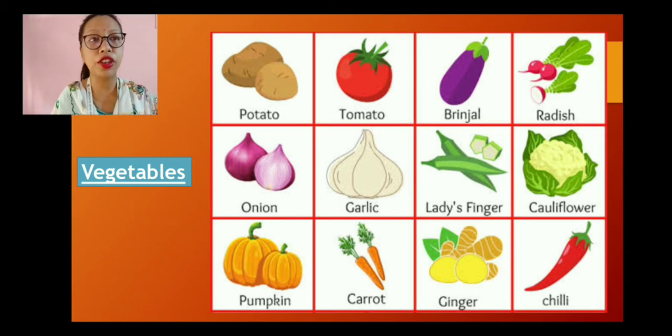Then we have the category called vegetables. Potato, tomato, brinjal, radish, onion, garlic, lady's finger, cauliflower, pumpkin, carrot, ginger and chili. So all these vegetables come from plants. So till now we have got cereals, pulses, fruits and vegetables, and all this comes from plants.